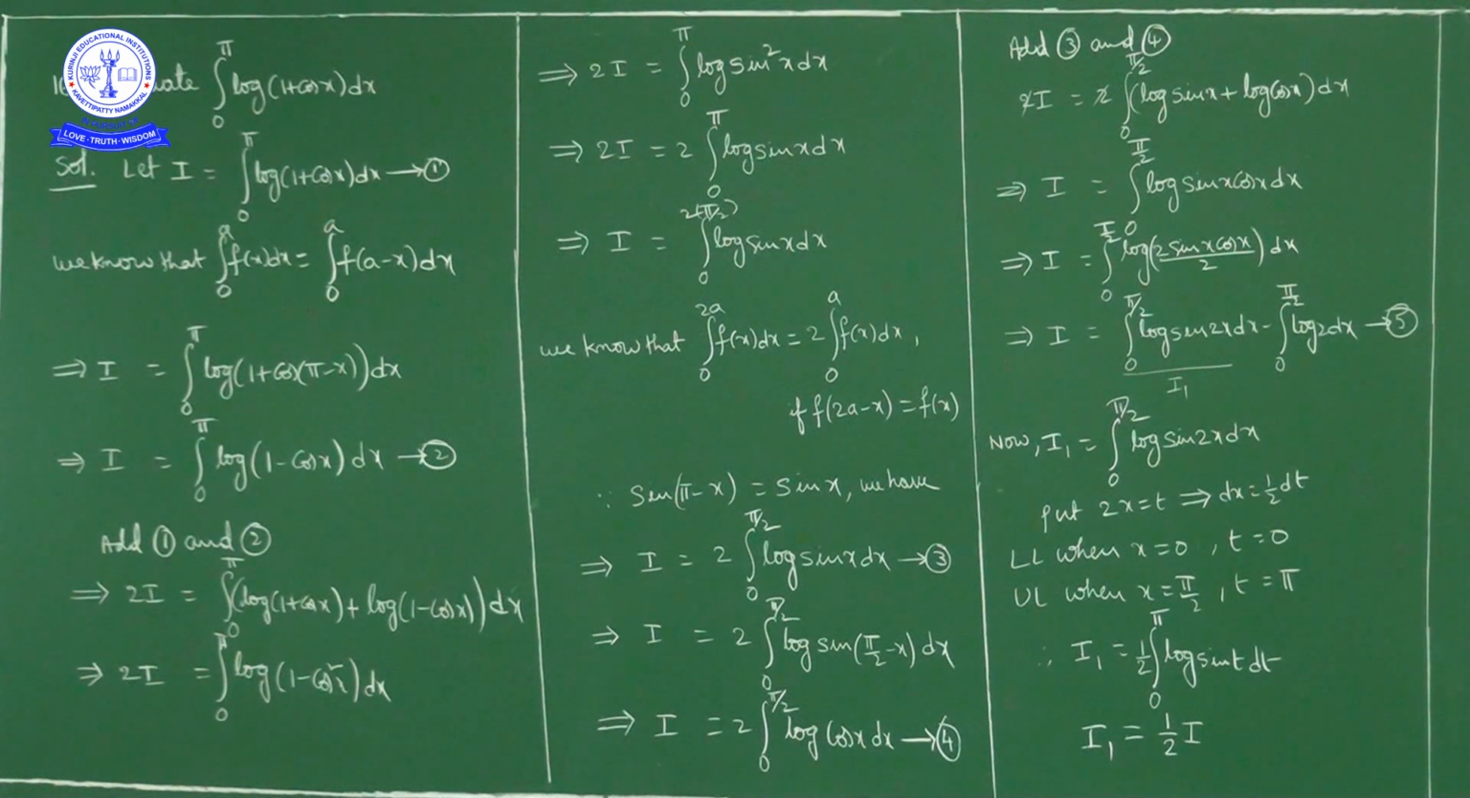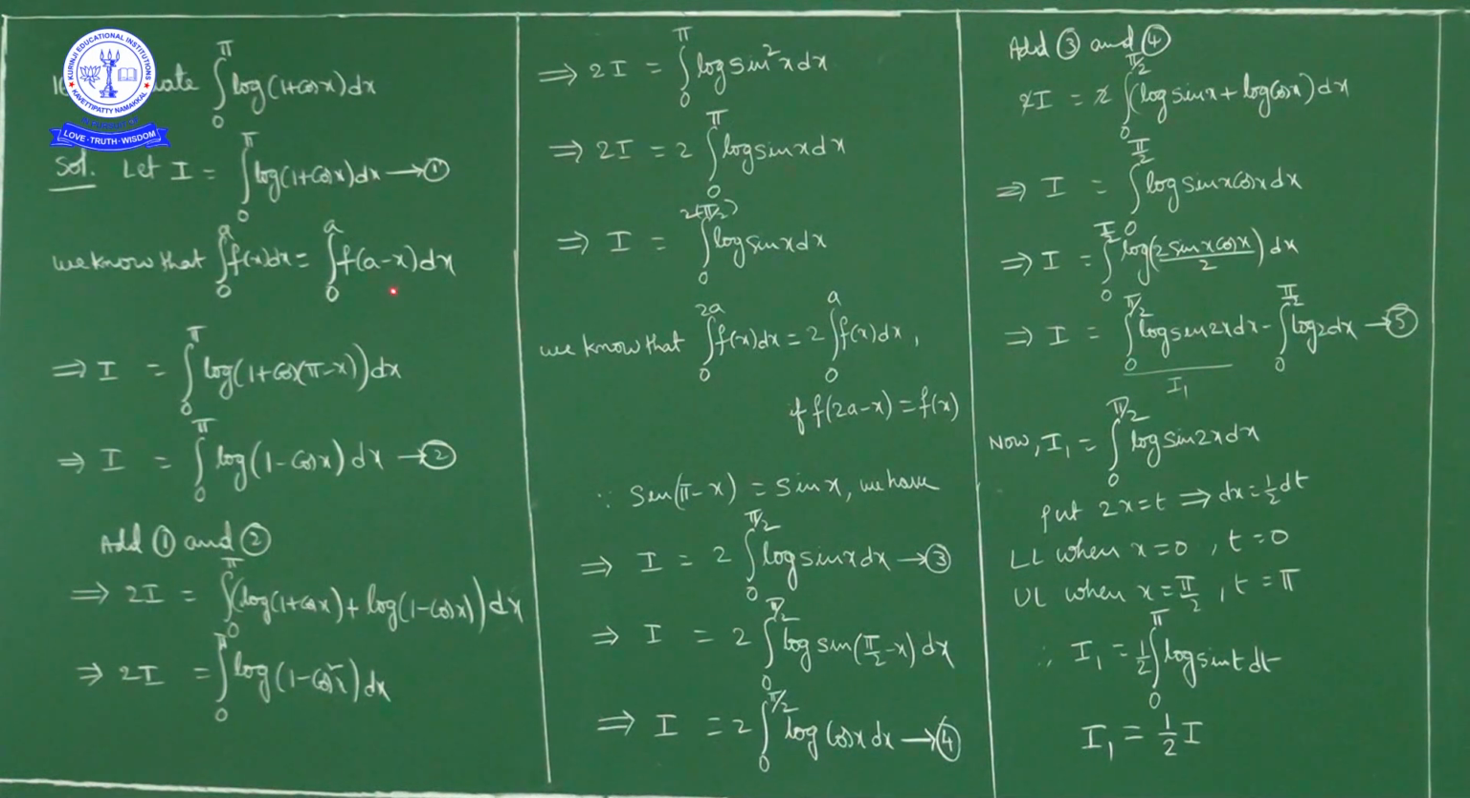My next question, evaluate integral 0 to pi of log of (1 plus cos x) dx. Lower limit is 0, upper limit is pi. I will mark this one as 1. I is equal to integral 0 to pi of log of (1 plus cos x) dx. Now we have a property that integral 0 to a f of x dx equal to integral 0 to a f of a minus x dx, means replace x by a minus x.